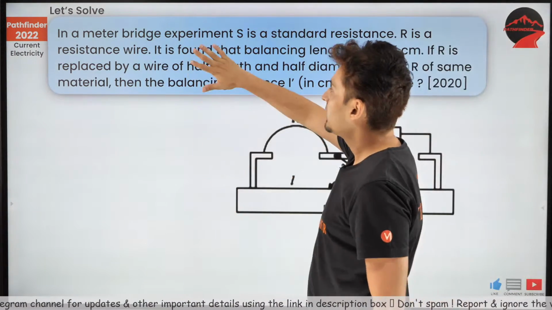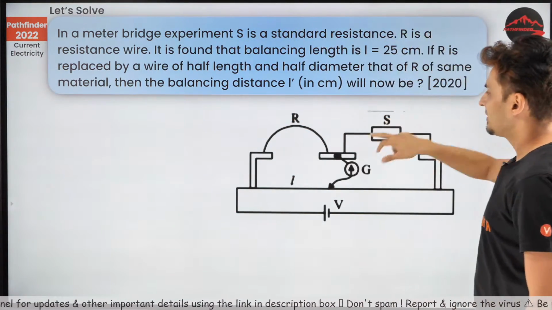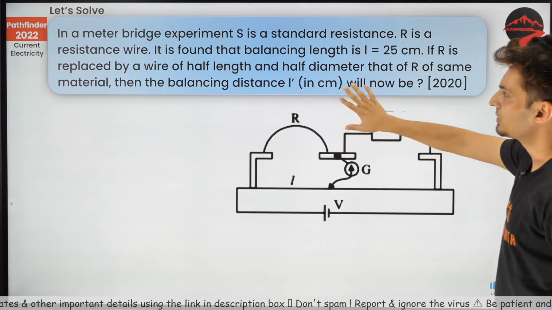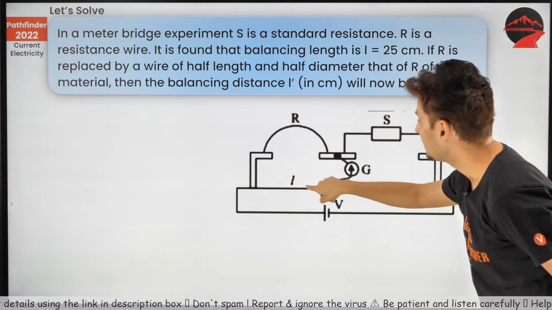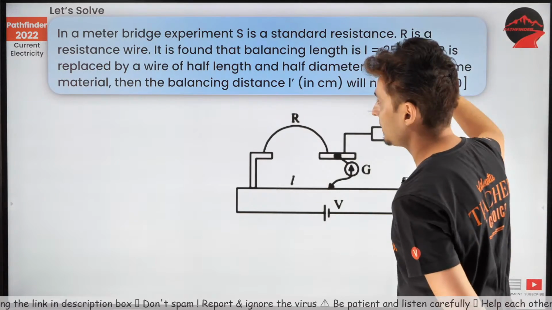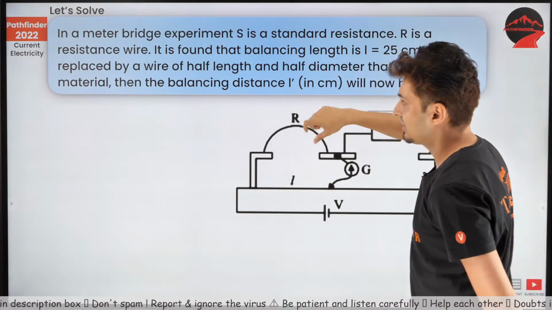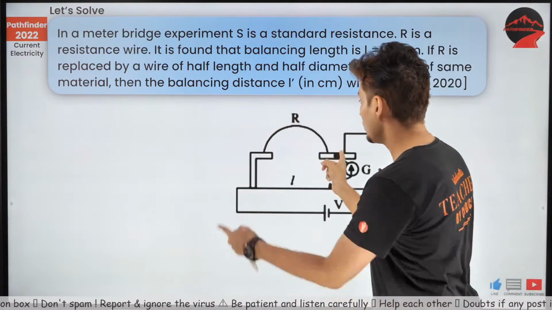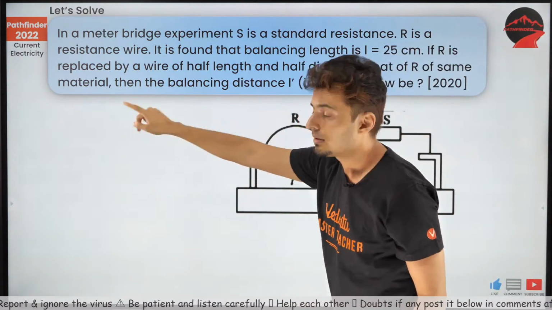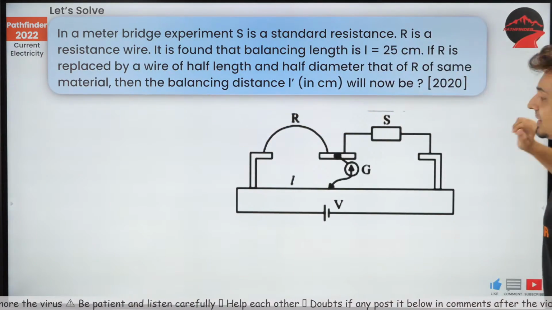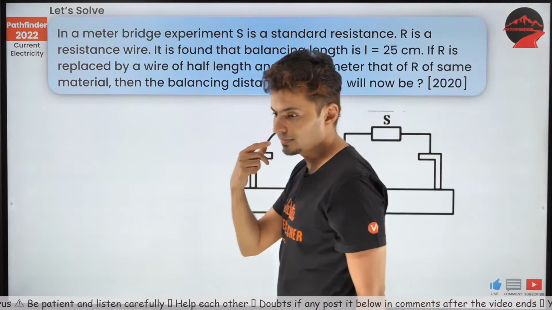In this bridge experiment, a standard resistance R is used, a resistance wire is used, and it is found that the balancing length here is 25 centimeter. If this R is replaced by half the length, so you take this wire, half the length, half the diameter of same material, then the new balancing distance will be,